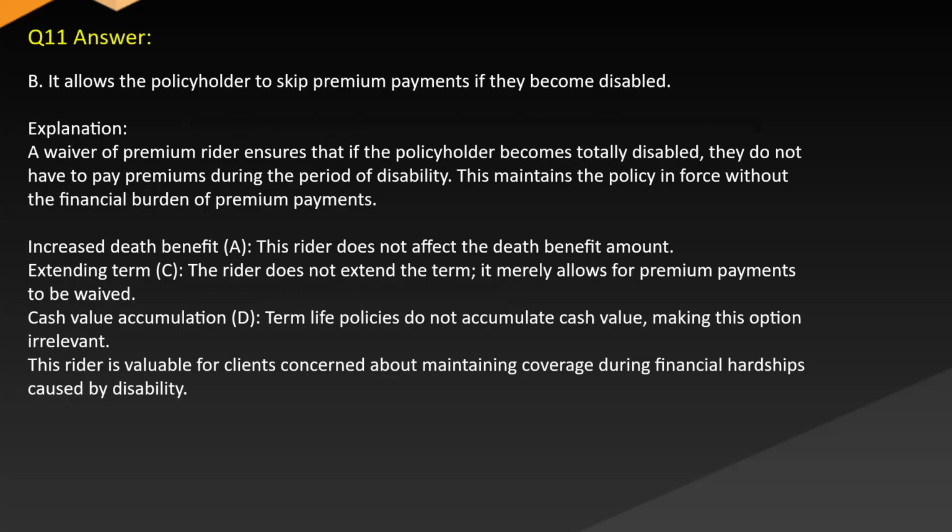Answer: B. It allows the policyholder to skip premium payments if they become disabled. Explanation: A waiver of premium rider ensures that if the policyholder becomes totally disabled, they do not have to pay premiums during the period of disability. This maintains the policy in force without the financial burden of premium payments.